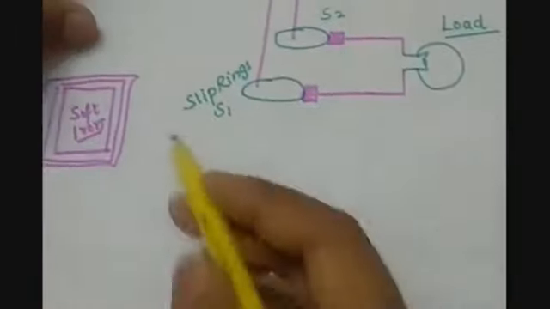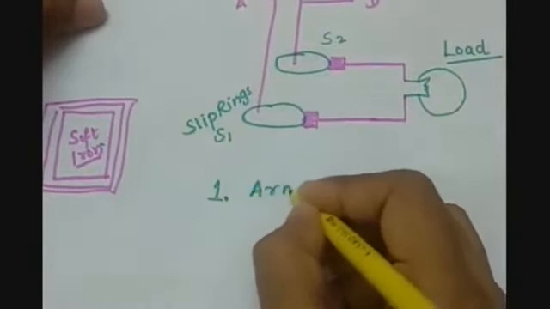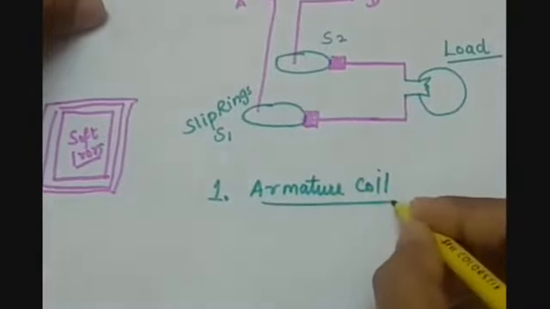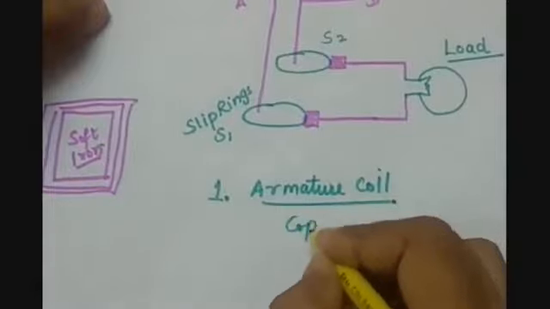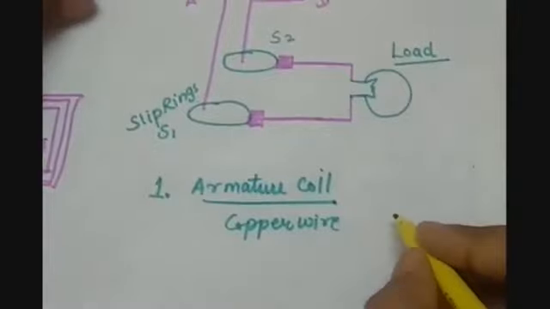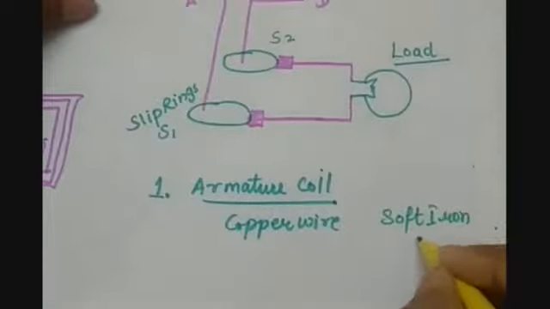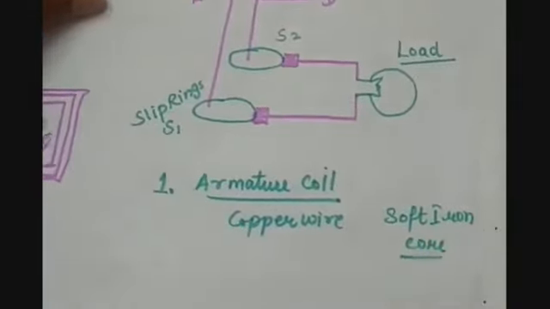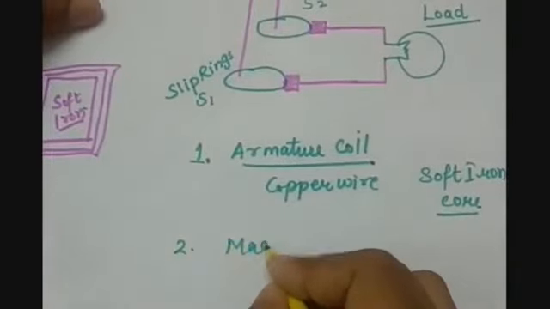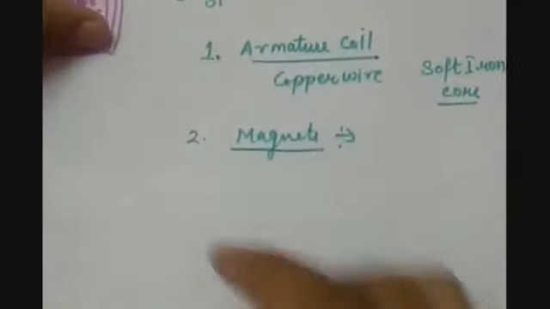So if we write down the parts, then first is the armature coil. The armature coil can be made up of copper wire wound over a soft iron core. What is the purpose of using a soft iron core? That I have told you. Second is a strong magnetic field, or you can say magnets, for the magnetic field.